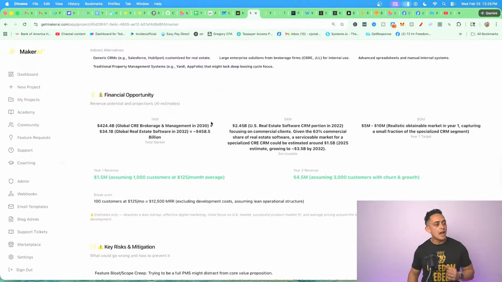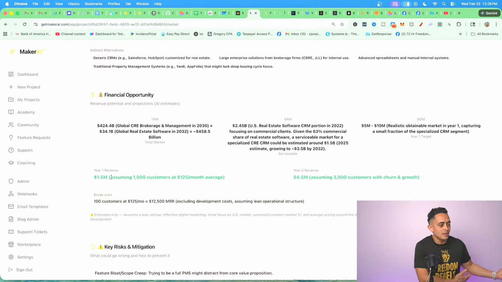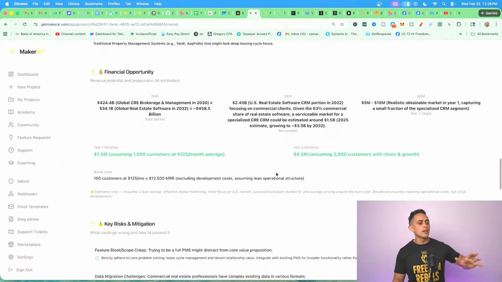Okay. And then as you can see, the financial opportunity shows you how much you can possibly make. What's the TAM? TAM means total addressable market. That basically just means how many people would be willing to buy this, right? How many customers can I possibly get? So you can see, assuming 1,000 customers and then assuming 3,000 customers, 1.5 million, right? So, I mean, that's absolutely insane. And it tells you a lot of the information that it's going to help you validate.